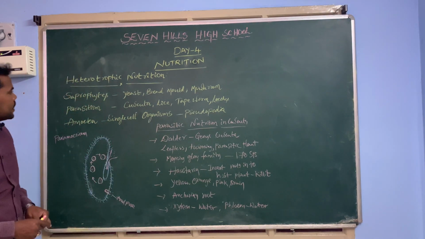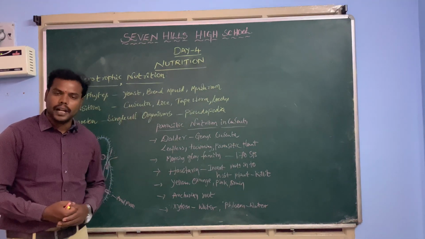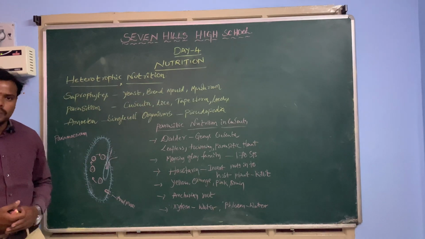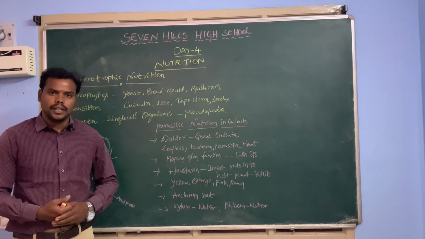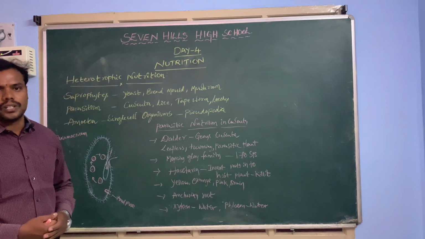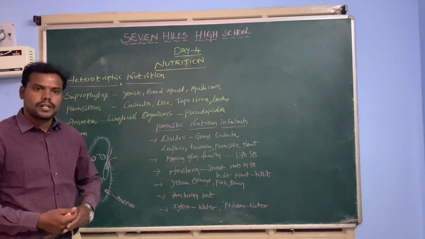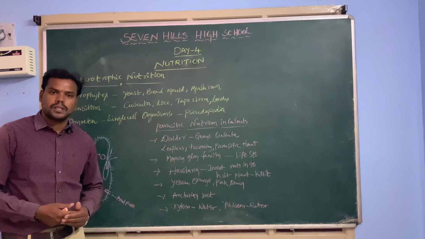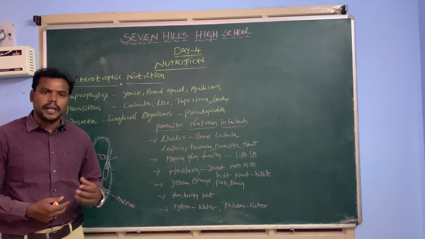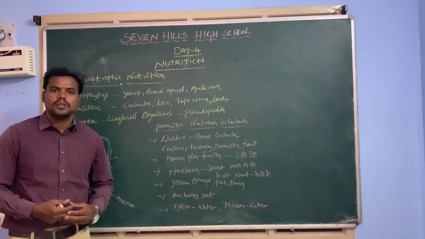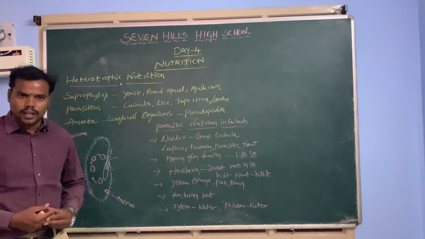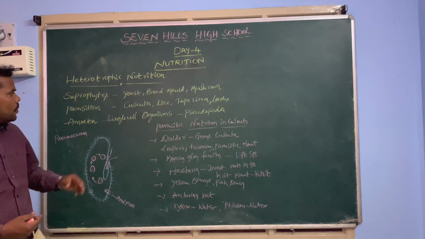Here we are going to study some of the modes of heterotrophic nutrition. Depending on body size or body shape, or depending on the availability of food, different organisms perform different modes of heterotrophic nutrition. For example, some organisms depend on plants or animals; they break down the food material and then absorb it from outside of the body. Such organisms are called saprophytes.